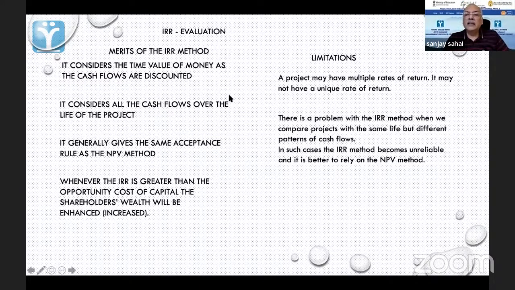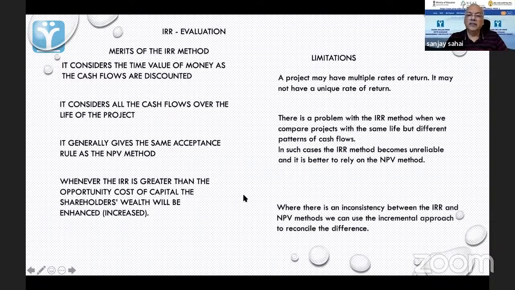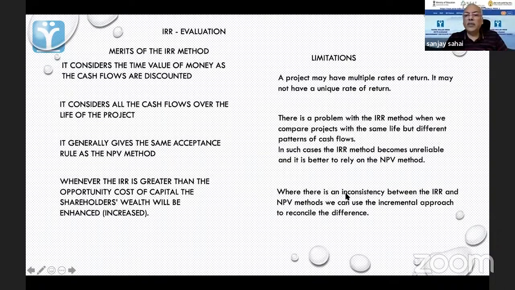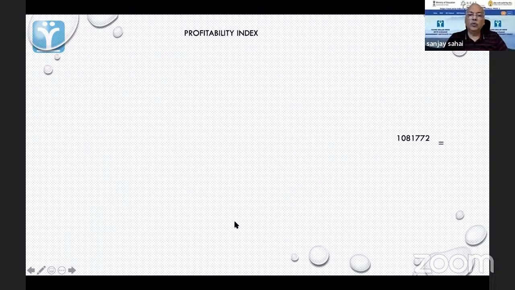And then there is a problem with the IRR method when we compare projects with the same life, but different patterns of cash flows, what we saw. In such cases, the IRR method becomes unreliable, and it is better to rely on the NPV method. So that is a limitation. And where there is inconsistency between IRR and NPV methods, we can use the incremental approach to reconcile the difference. We can try to do that. It will give us a good idea.